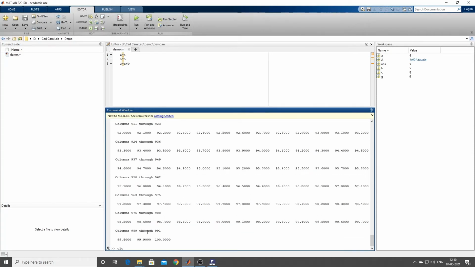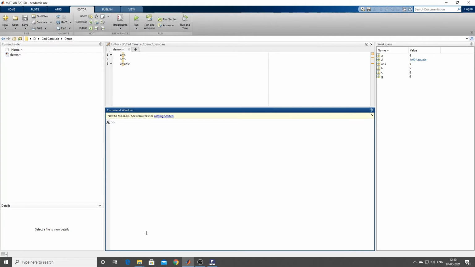So suppose I'll give CLC. Now suppose I want to create a 3x3 matrix. How do we do a 3x3 matrix? Say A equal to, you have to type it like this, say 1 space 2 space 3. So that is your first row. Are you able to understand? Then you give like this.